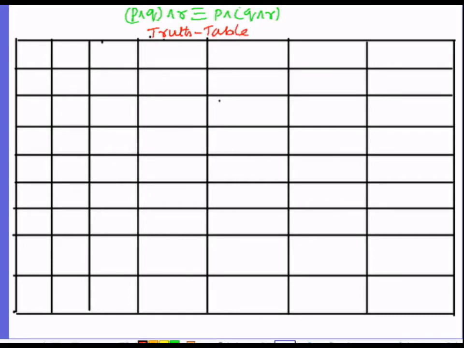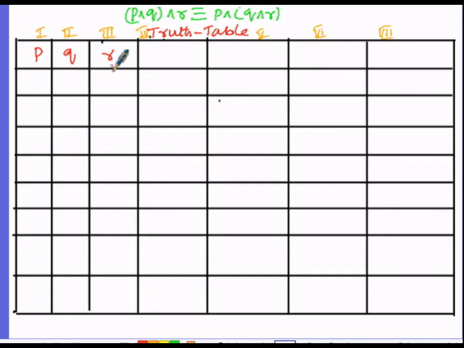Whereas the truth table for this condition, first of all we have to suppose the three statements. Let those be one as P, the other as Q and the third one as R. Let us give numbering to these columns: column number 1, 2 and 3. So here we took three statements under columns 1, 2, 3. The remaining are 4, 5, 6 and 7. Under the first column we took the statement P, under the second column the statement Q, and similarly R is the statement under the third column.